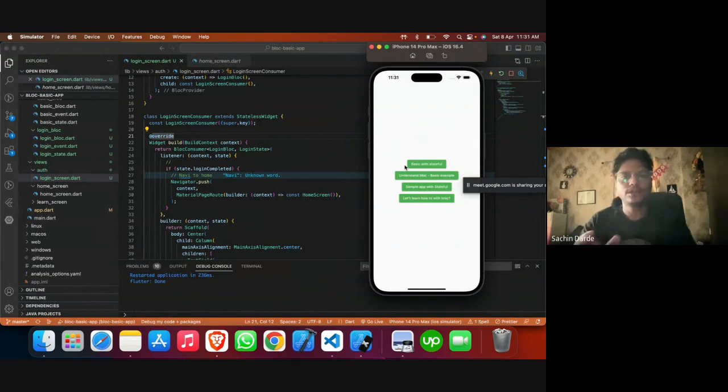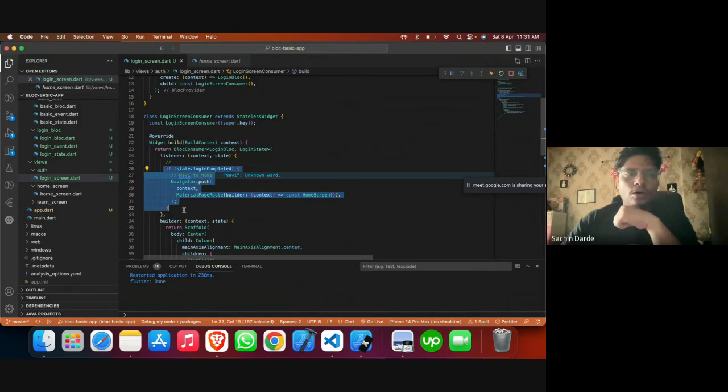See, as soon as we completely complete the login process, we get navigated to the screen. Okay, so now comes the part where, as I said, there could be cases where we don't want to listen. For example, there are cases where we want to skip this listen part because we want to make sure that only on this condition we need to navigate.